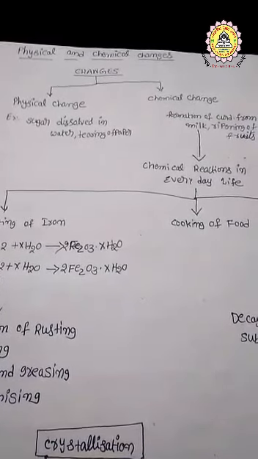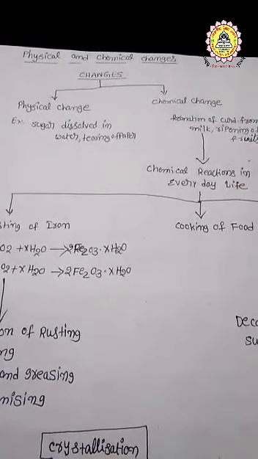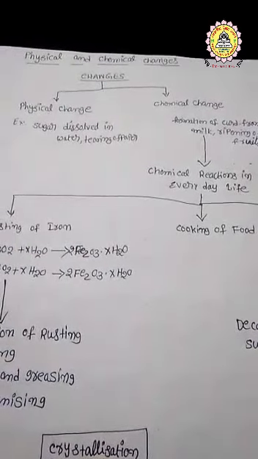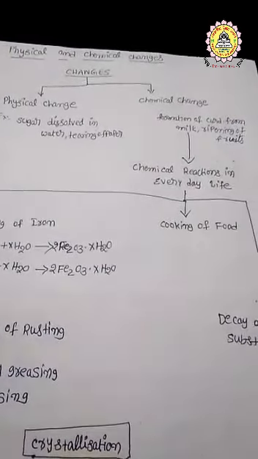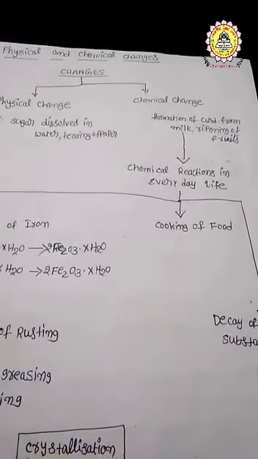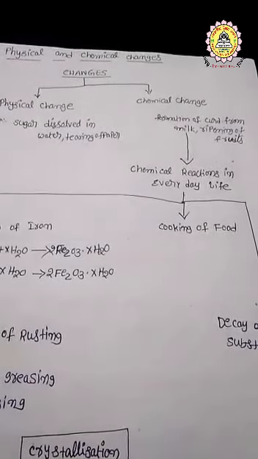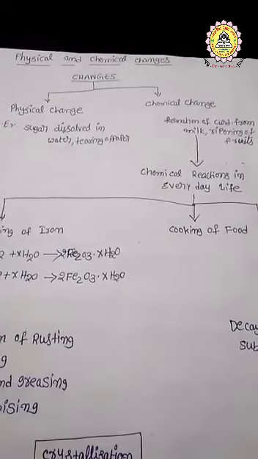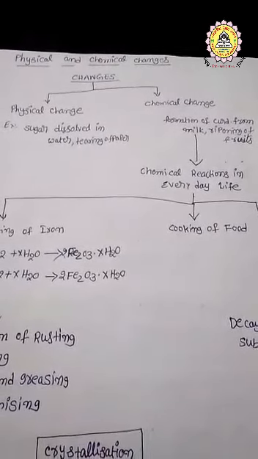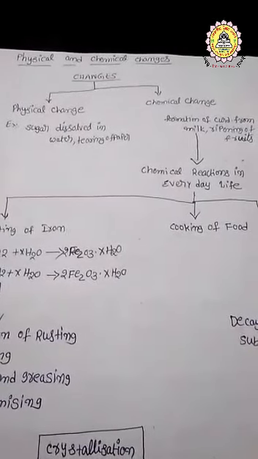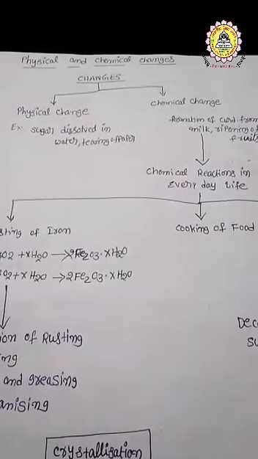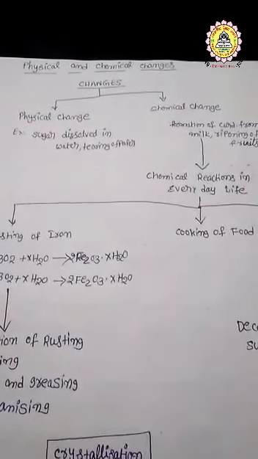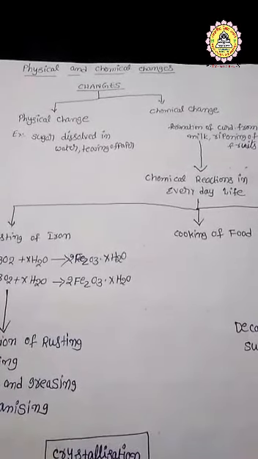sugar dissolved in water, water converted into water vapor, water converted into ice, formation of curd from milk, ripening fruits. These are all examples we observe every day in our surroundings. So today I will explain a new lesson, physical and chemical change.